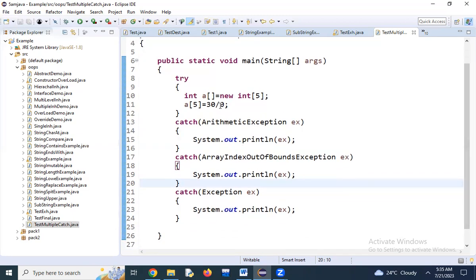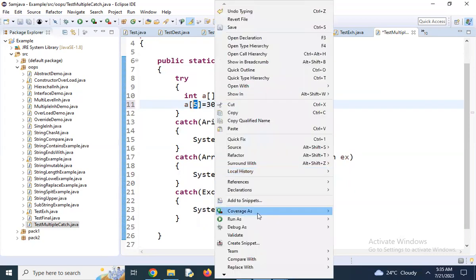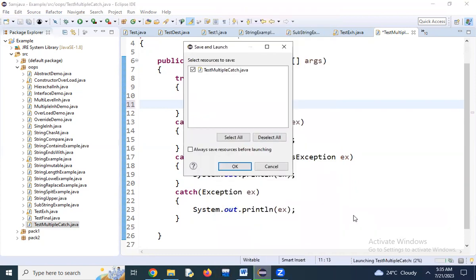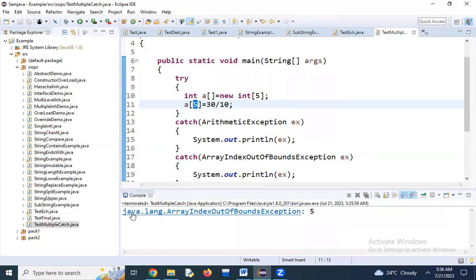Now see, if I rectify this and don't have this exception, it will give the array index out of bounds exception, because it only has indexes 0 to 4, but I gave 5. Now see, the second exception: only if the first exception is not there do we go for the second. Java dot lang dot array index out of bounds exception 5.